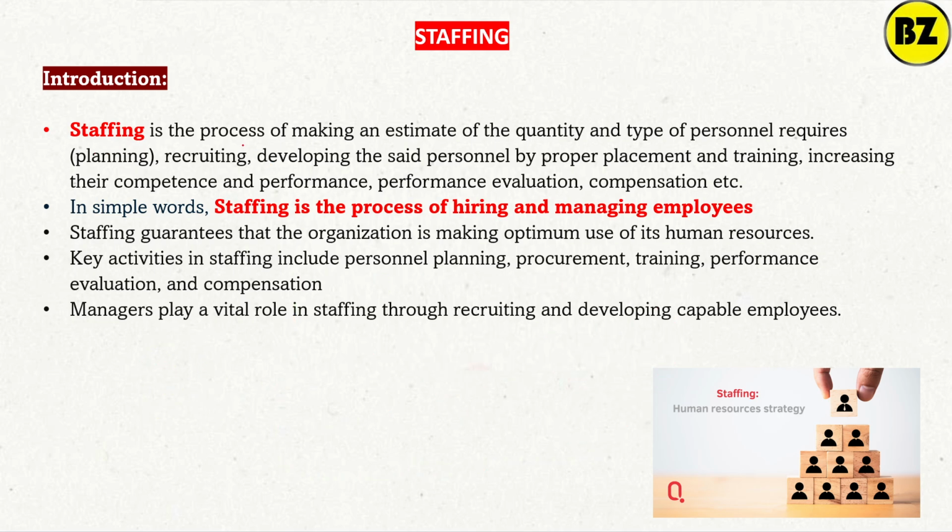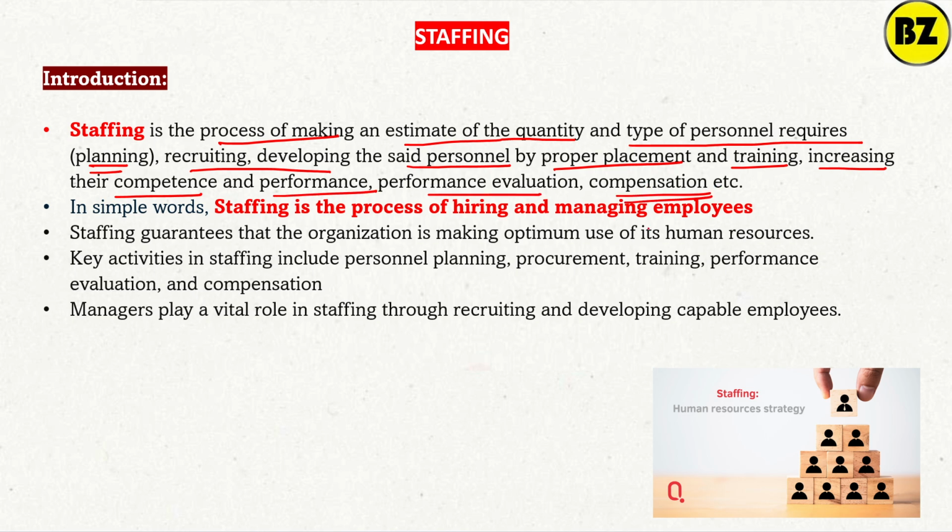Now see, staffing is the process of making an estimate of the quantity and type of personnel required. That is the planning. Any branch requires a certain number of officers and clerks. This is part of staffing. Then recruiting, developing the said personnel by proper placement and training, increasing their competence, performance evaluation, and compensation.